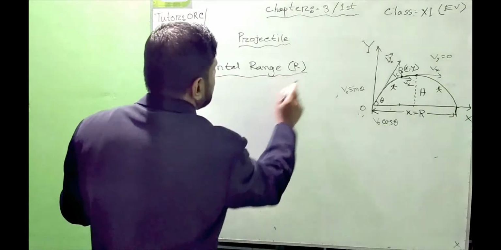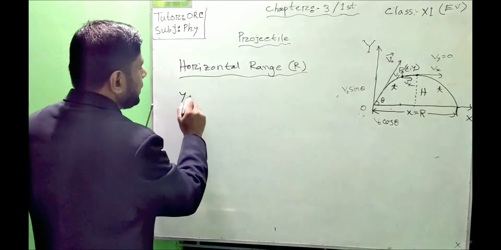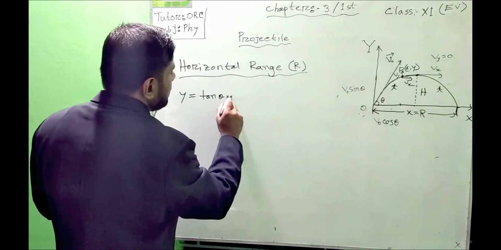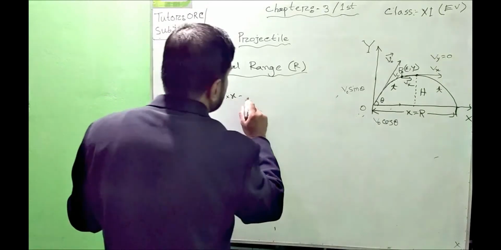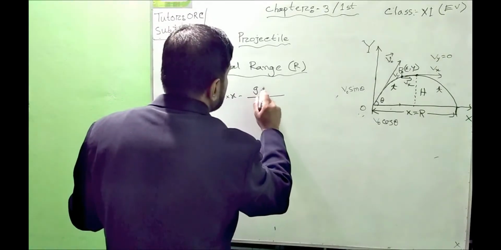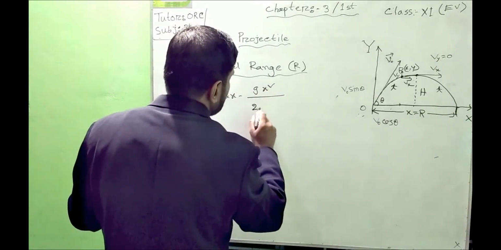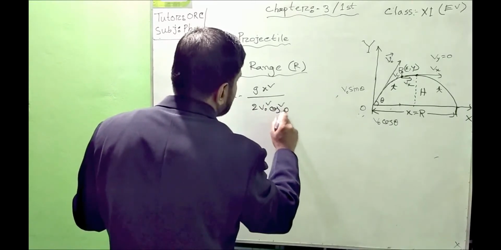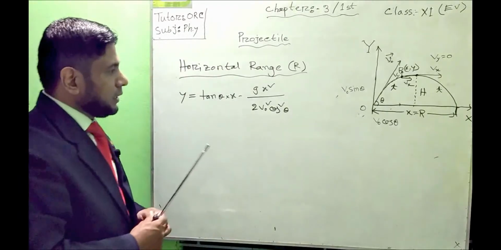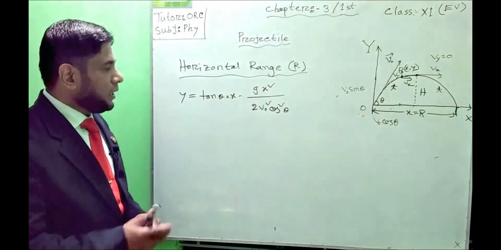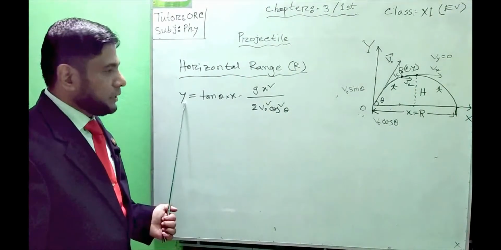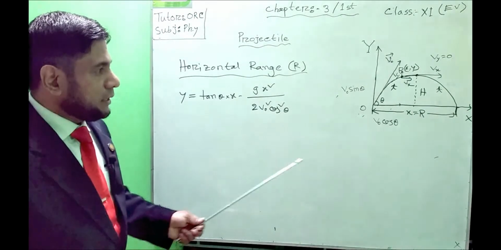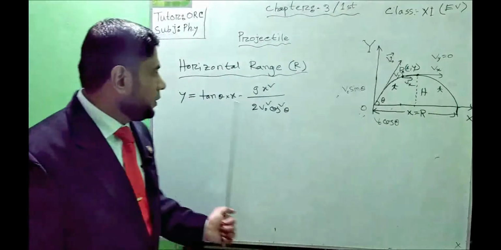So from the final equation of a projectile, we know y equals tan theta into x minus g x square by 2 v naught square cos square theta.